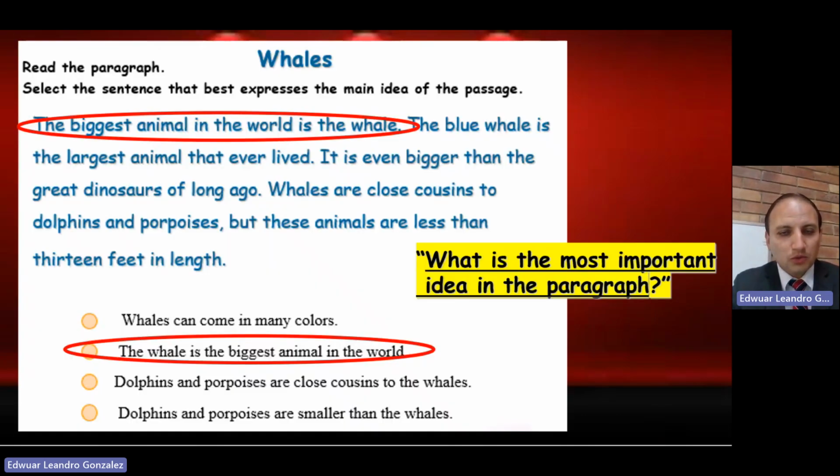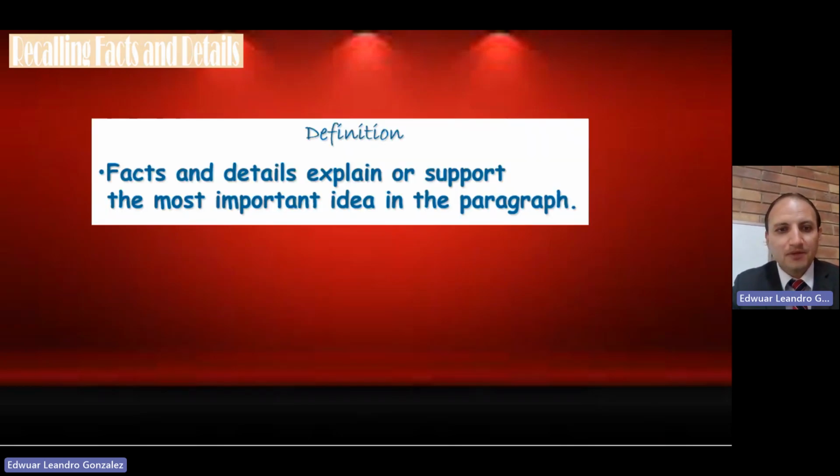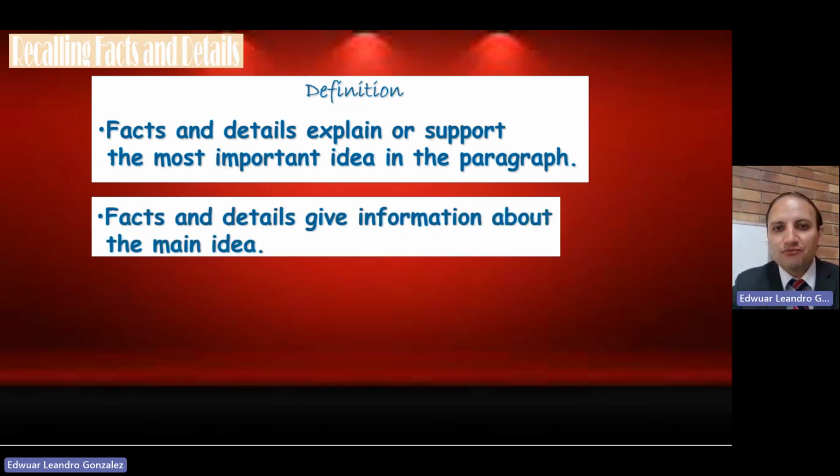Well, this is what we call, when we're talking about main ideas. But what about details? How can I identify details, or in this case, facts or details? Well, first of all, I just want to mention that facts and details explain or support the most important idea in the paragraph. A detail is something very specific in the text, but the text is not about that. Remember that part.